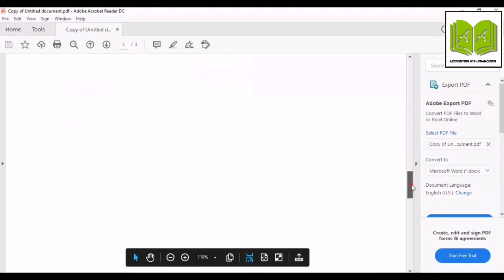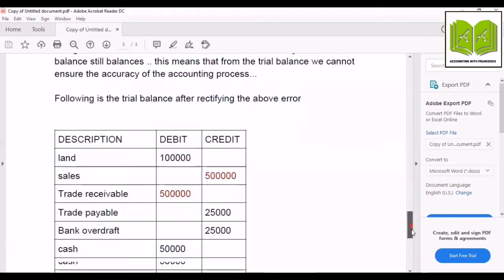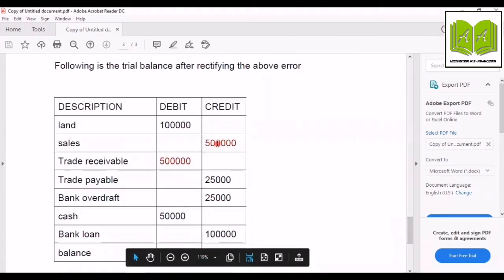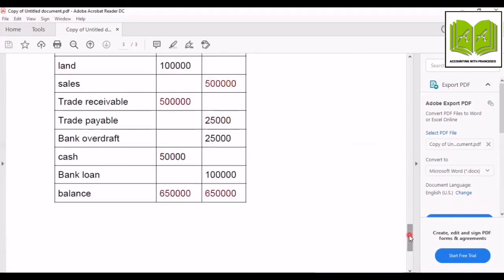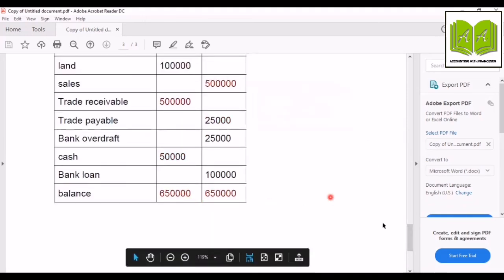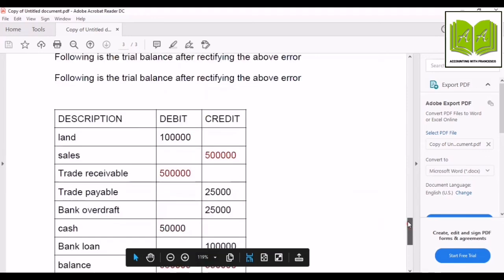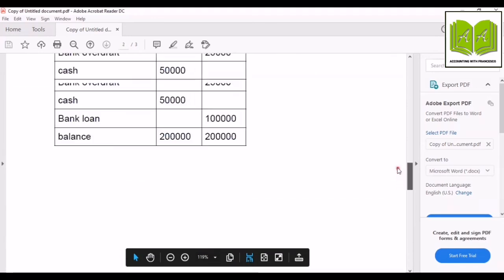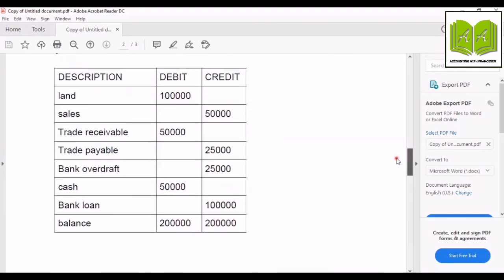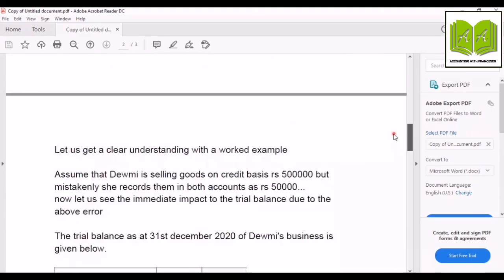But now we see this 500,000, 500,000. And the correct balance should be 650,000, 650,000. So this means that even though the trial balance is balancing, we cannot confirm that the whole accounting process is accurate.